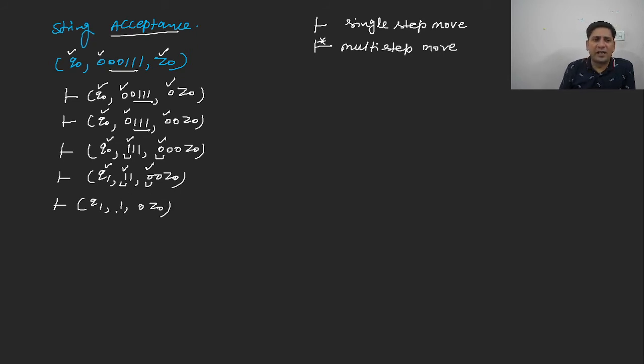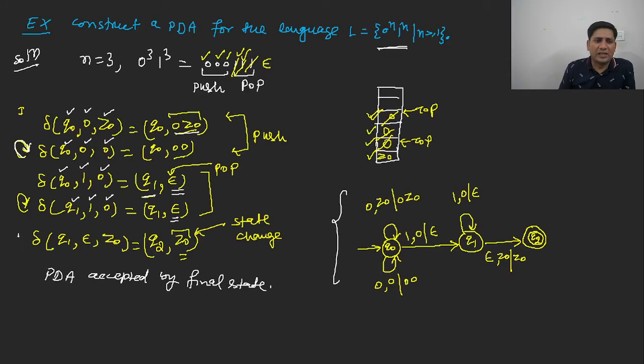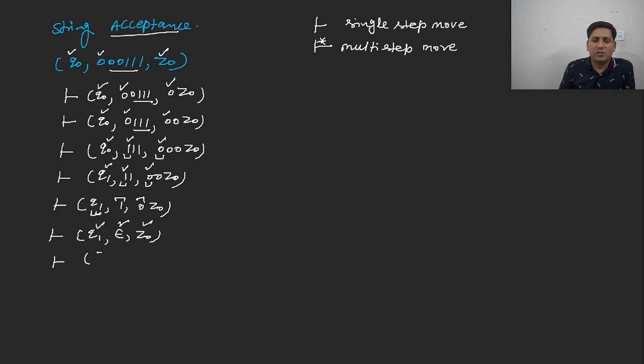Again, you have 1 as the input, 0 as the topmost symbol, and Q1 as the state. So again, it will be popped. Again, there is a pop operation. You will write it as Q1 epsilon Z. Now you have Q1 as the current state, epsilon as the input, and Z0 as the topmost symbol. So the last transition function will be called. Q1 is the state, epsilon is the input, Z0 is the topmost symbol. So you will reach the final state, and Z0 remains in the stack. It will be represented like Q2 epsilon Z.